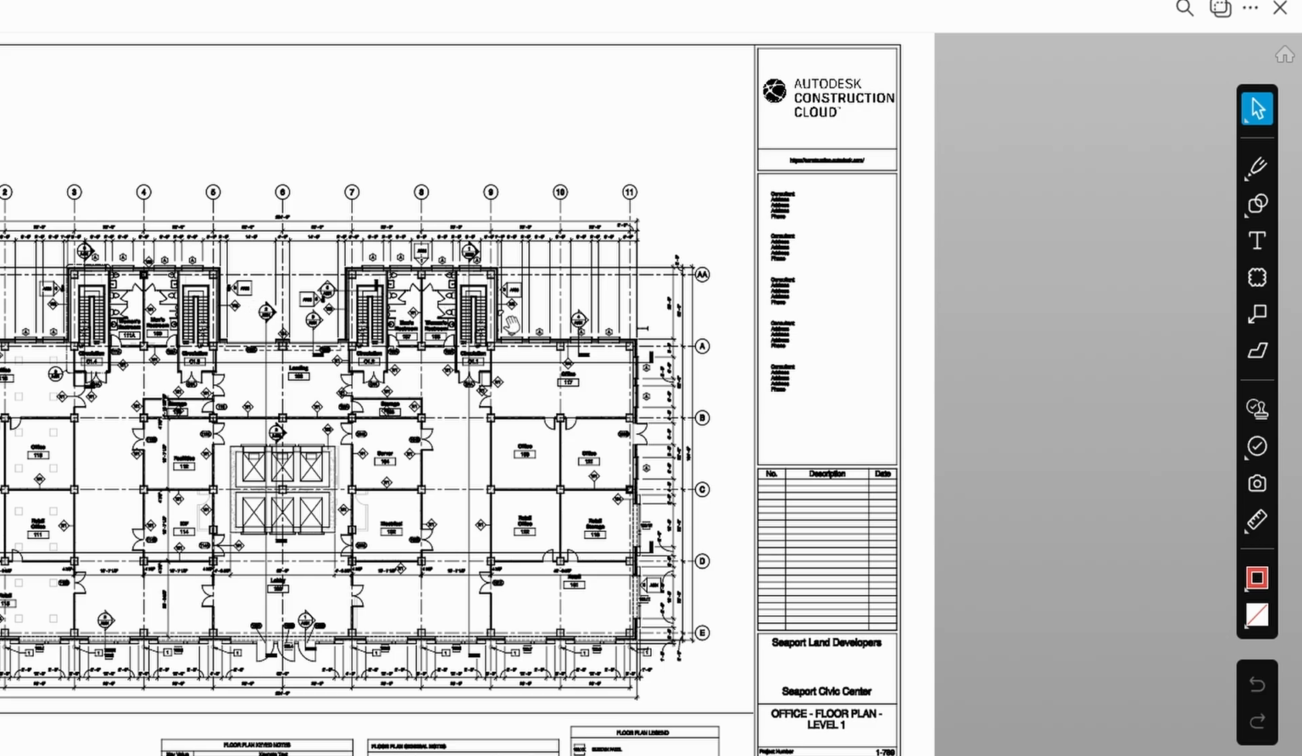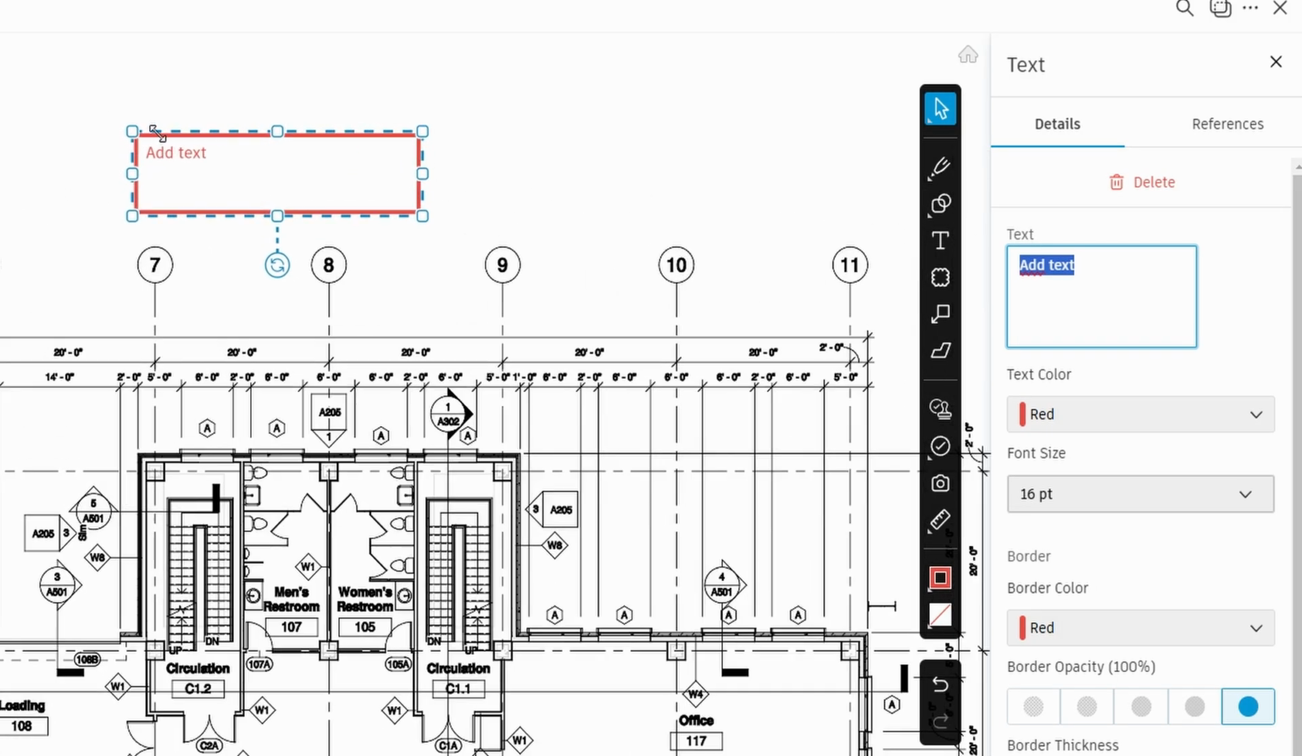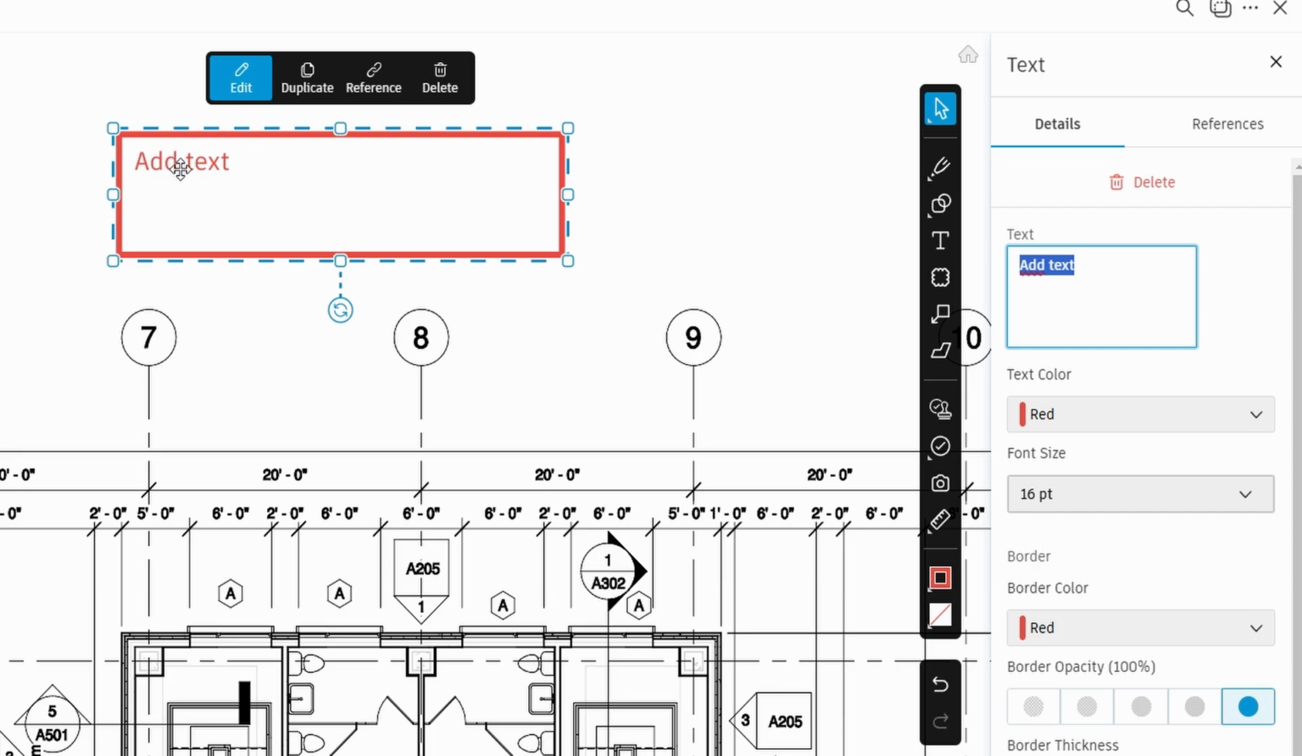You can also add notes or highlights to emphasize important areas, or even draw directly on the sheet to make things stand out. If you need to leave specific instructions or mark key points, the text tool lets you add customizable text. You can easily adjust the size, color, and placement of the text to suit your needs.